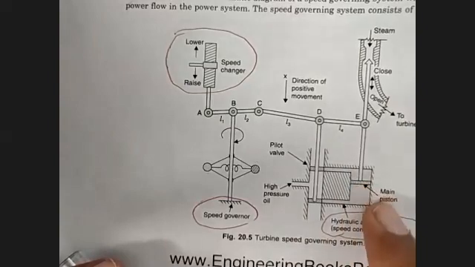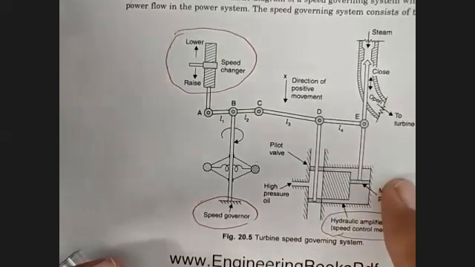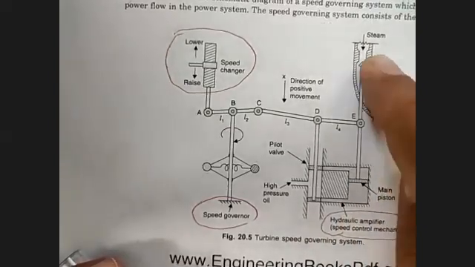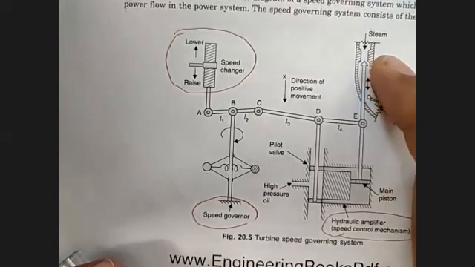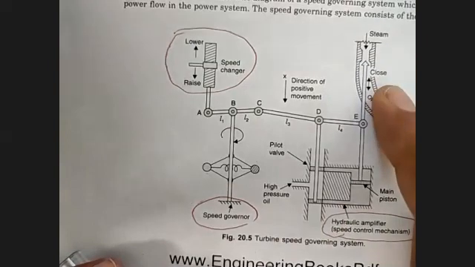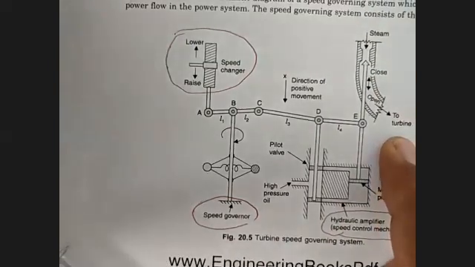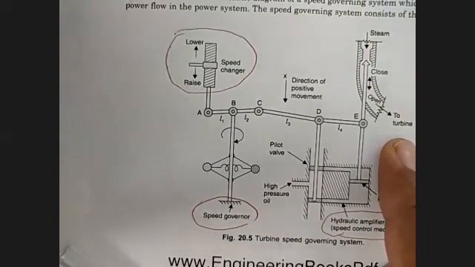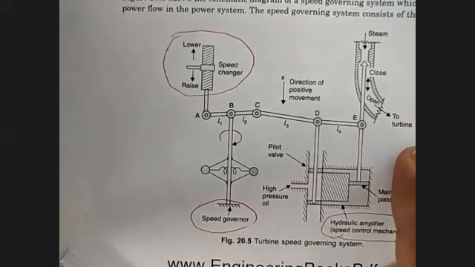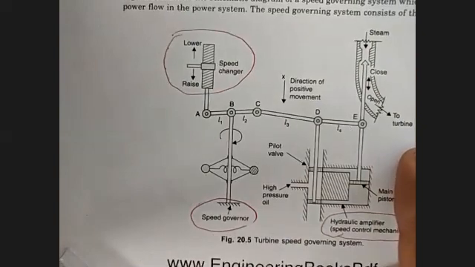And due to this movement upward, we have this valve movement upward, that means steam input will be reduced and this turbine speed will be decreased. So this is how basically this governor will be working.